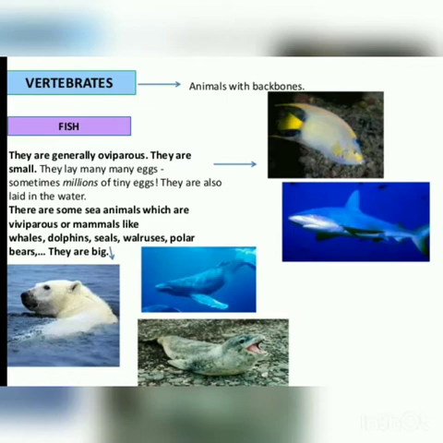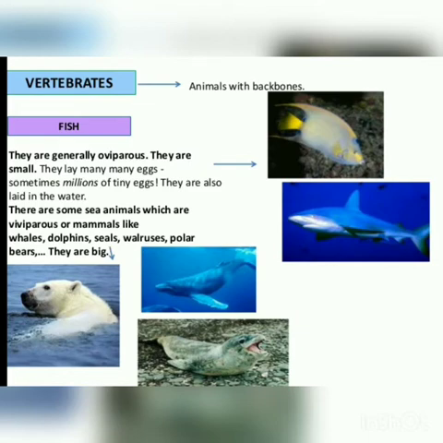There are some fishes that are viviparous also, like whales, dolphins, seals, walruses. But these fishes, we do call them fish, but they all are mammals. Whales, dolphins, seals, they all are mammals because they do not come into the category of fish.